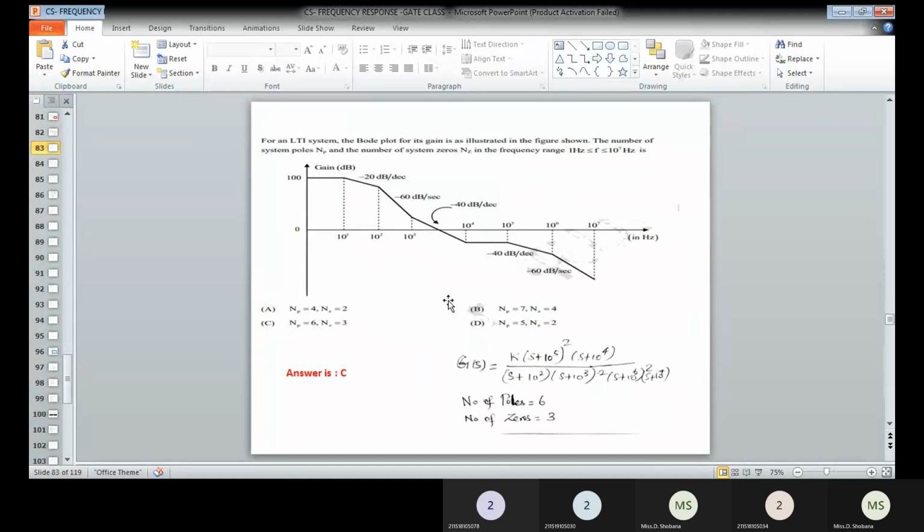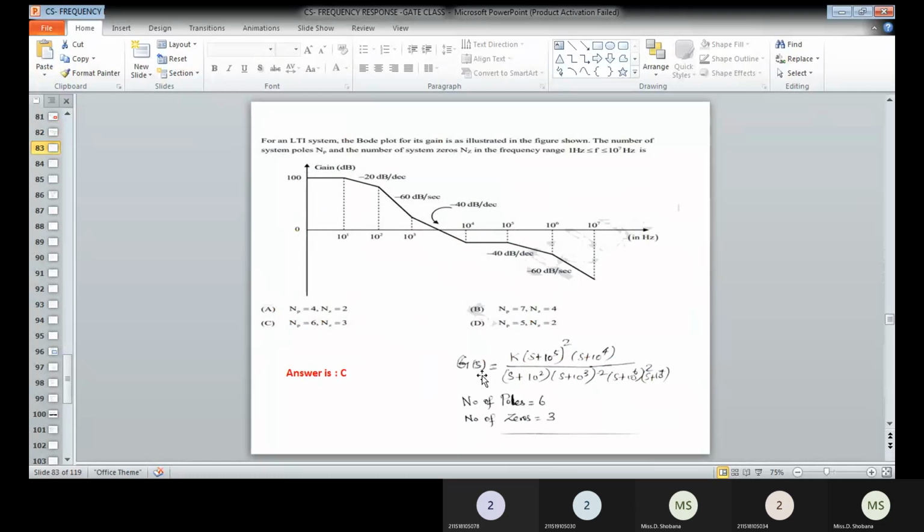So here also the same kind of problem. The slope Bode magnitude plot has been given, so we have to obtain the number of poles and zeros. NP is nothing but the number of poles, NZ is nothing but the number of zeros. Here you can see we are having various slopes, so changing slopes occur at various frequencies.